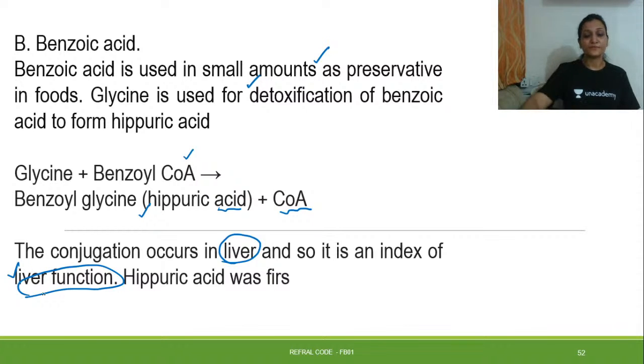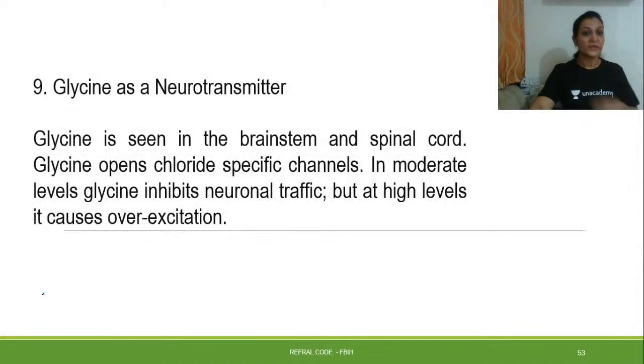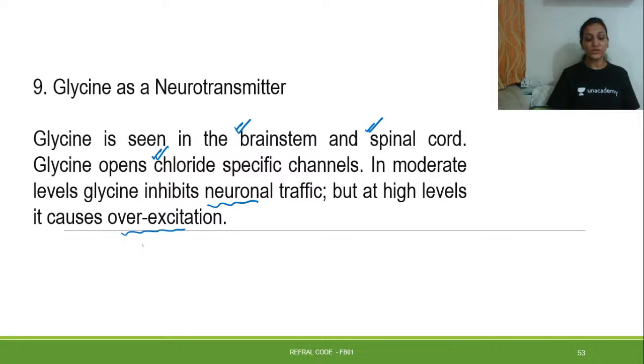Hippuric acid. Then glycine as a neurotransmitter. Glycine is seen in the brainstem and spinal cord. Glycine opens chloride specific channels. In moderate levels, glycine inhibits neuronal traffic, but at high levels it causes overexcitation. The thing that is associated is overexcitation.